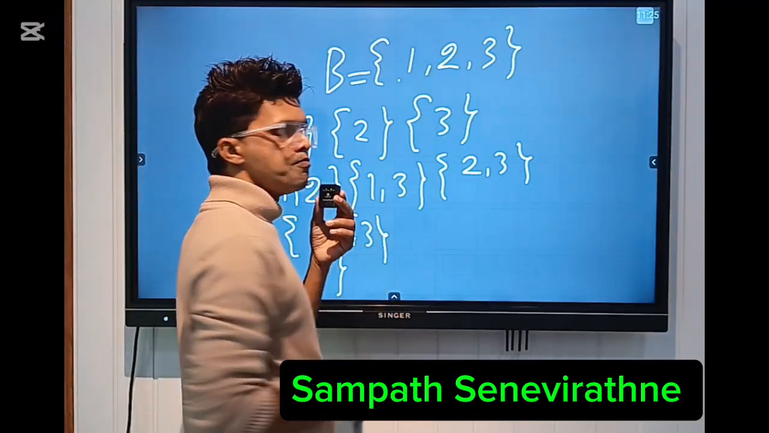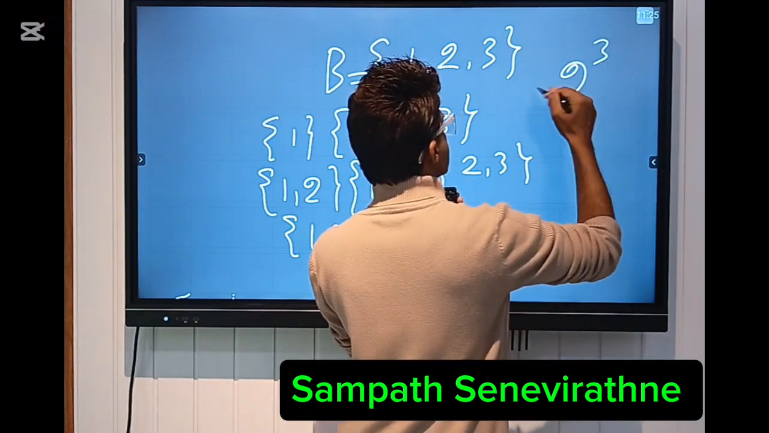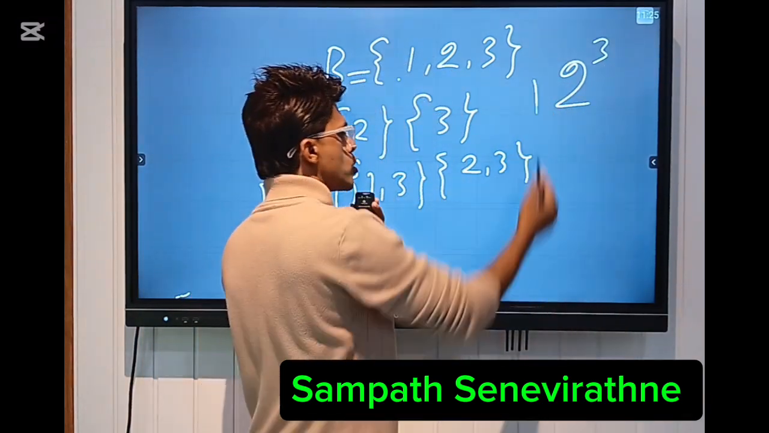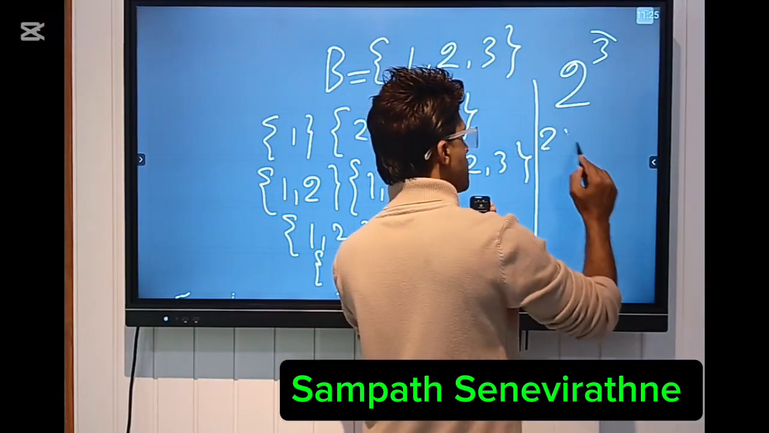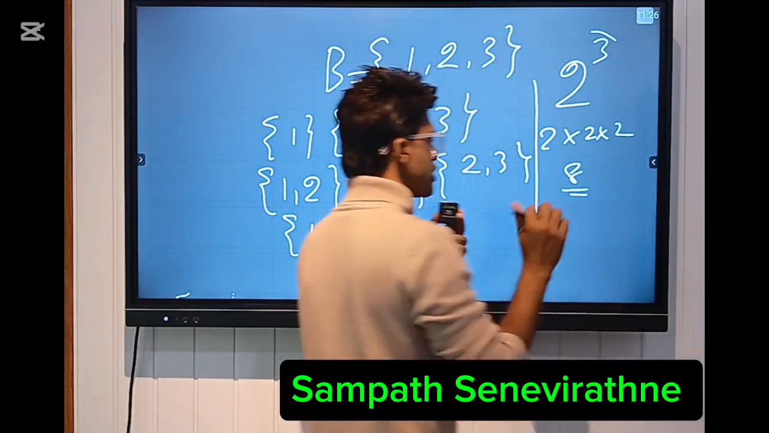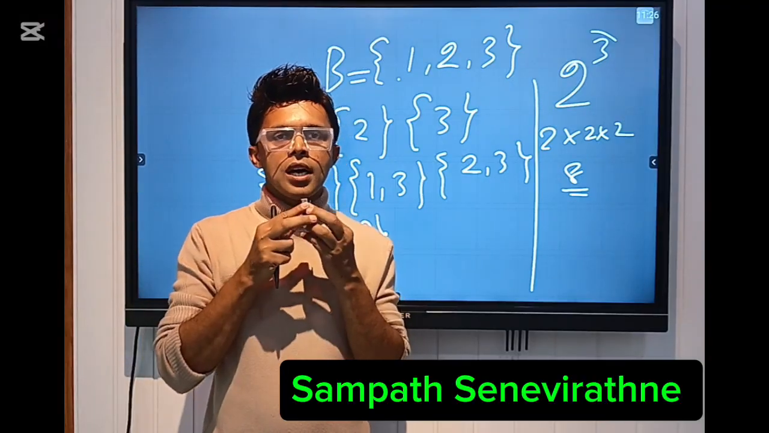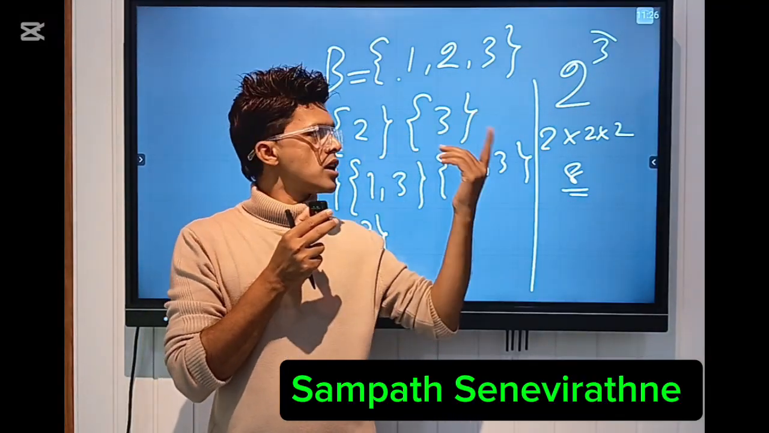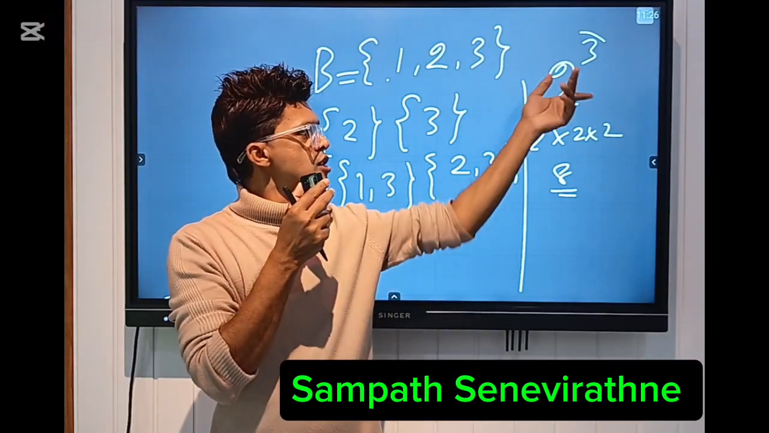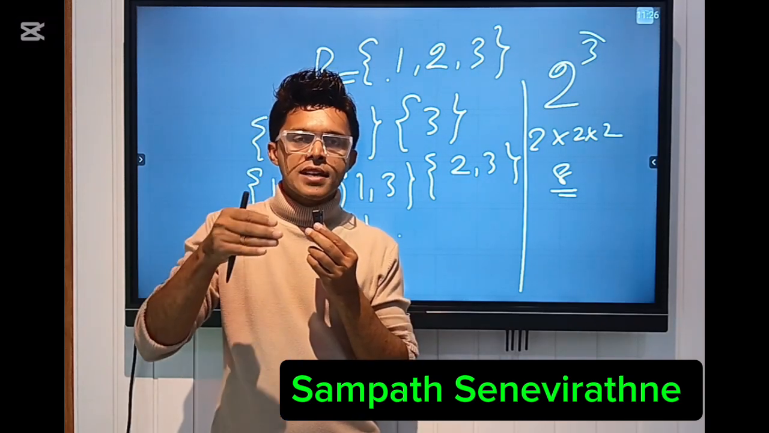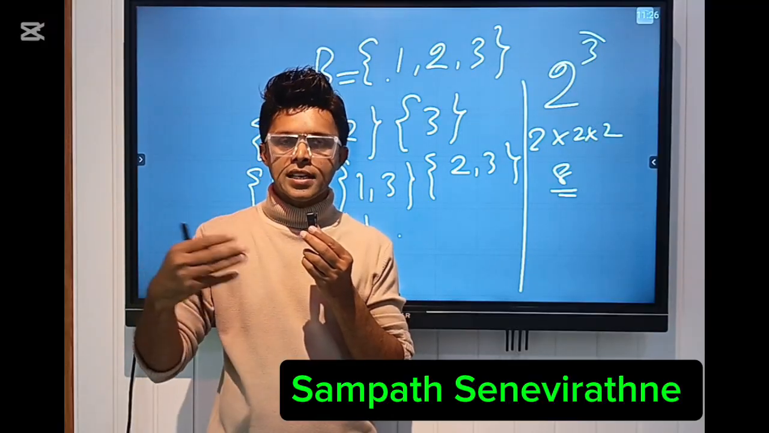So there are three elements here. Then 2 to the power 3, where this 3 means the number of elements 1, 2, 3. Then 2 to the power 3 means 2 times 2 times 2, which is 8. So without writing out the subsets, you can get an idea about the number of subsets in a given set. The number of subsets is written as a power of 2. Here there are 3 elements, and that is written as 2 to the power 3. Every time, without writing the subsets of the given set, you can get an idea about the number of subsets you need to get.